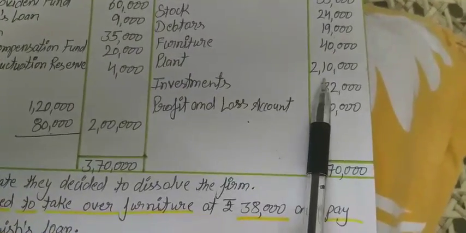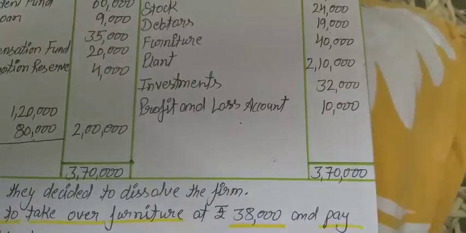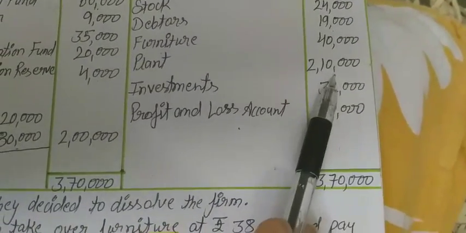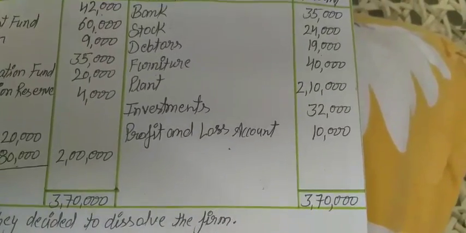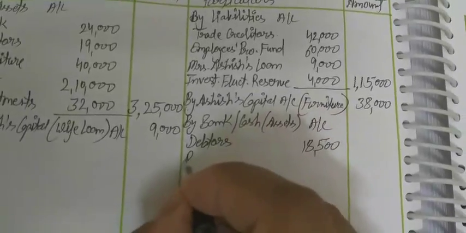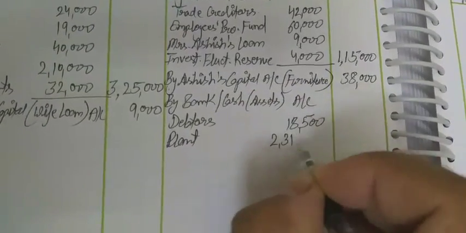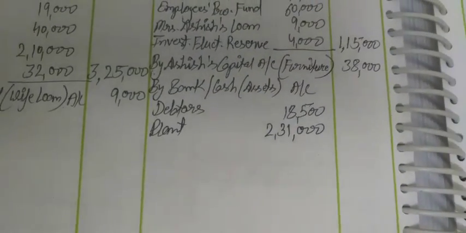So plant value 2,10,000. If we calculate 10% of 2,10,000, it is 21,000. So 21,000 we will add with the 2,10,000. There will be 2,31,000. So here plant 2,31,000 value. Okay, in this value the plant is realized.